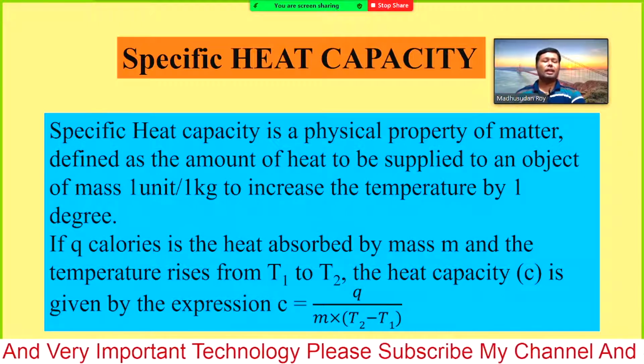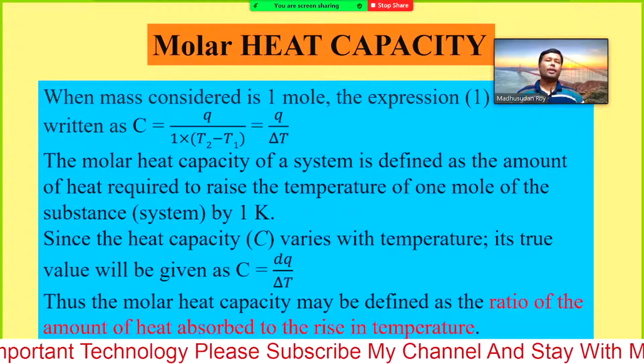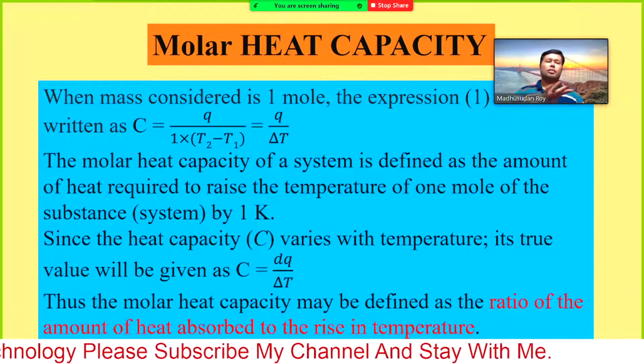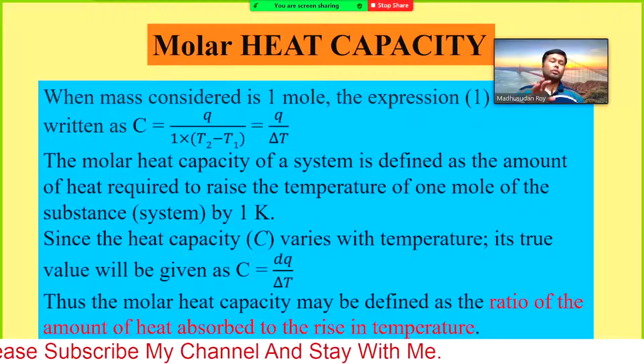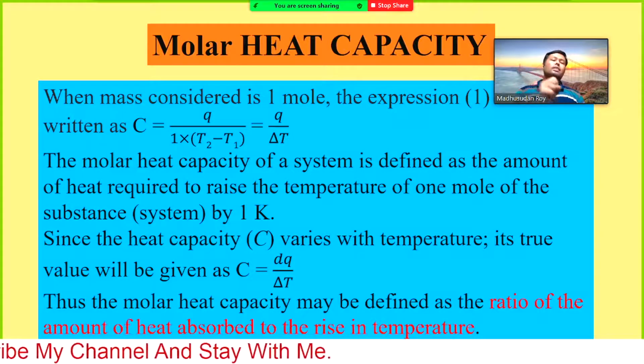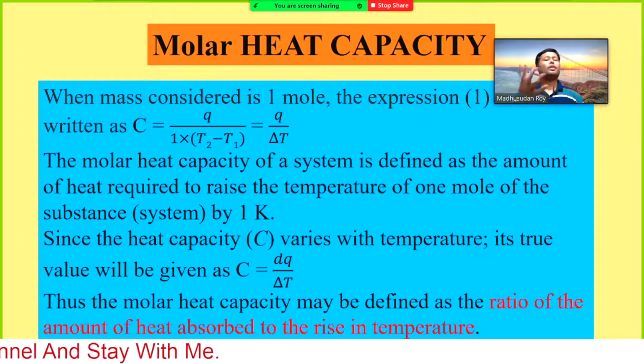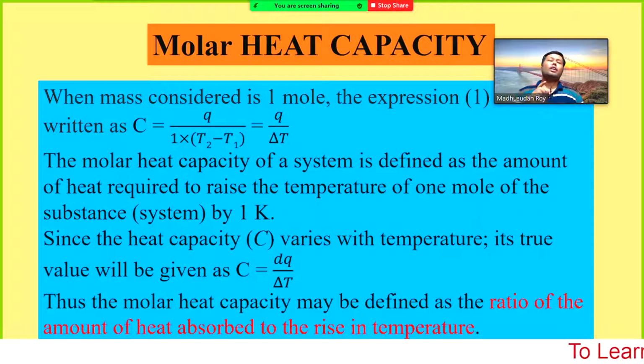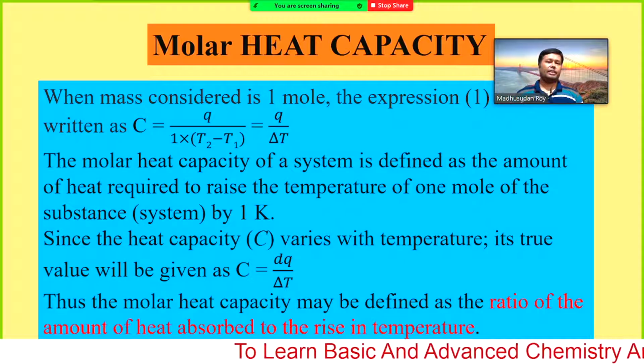Instead of unit mass we change to only 1 mole, and that defines the molar heat capacity. That means the heat needed to change the temperature of 1 mole of substance by 1 Kelvin is known as molar heat capacity.